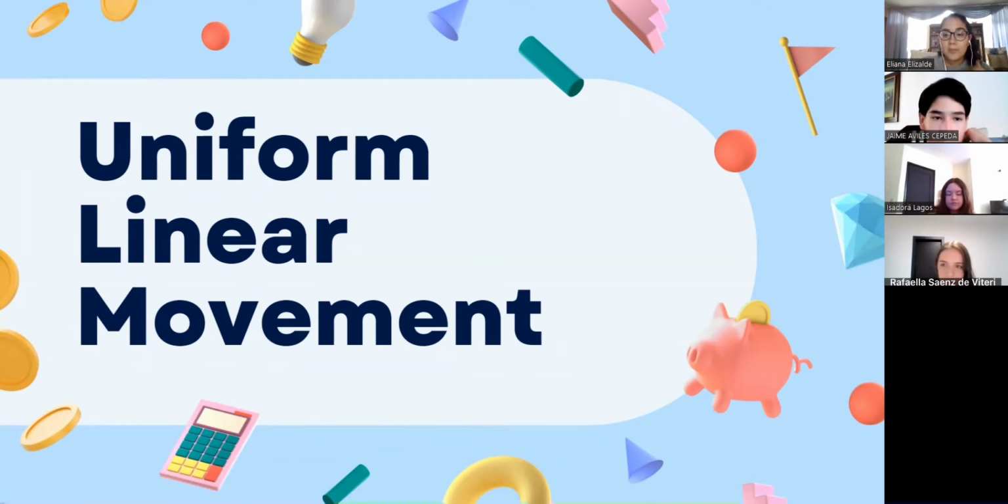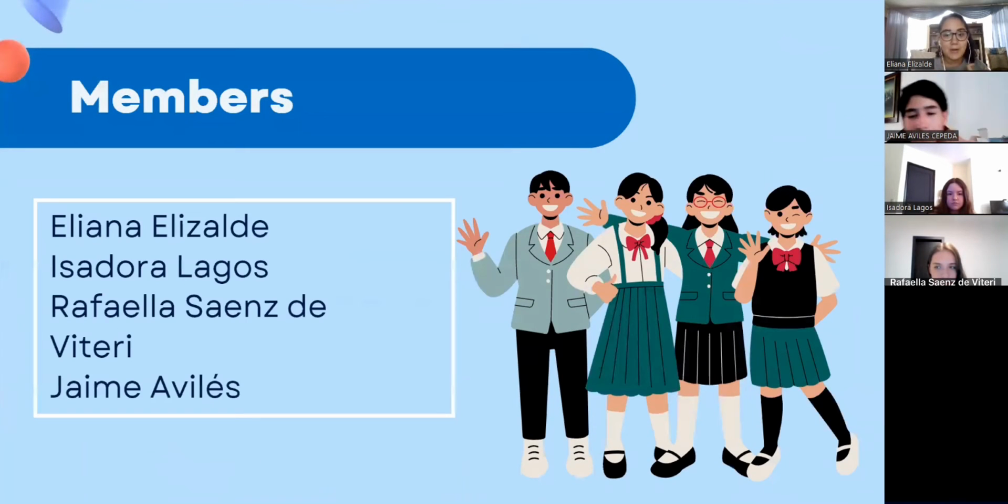Today my group and I will present you a problem with all the stuff that we have learned at the beginning of the school year: uniform linear movement. The members of my group are Isadora Lagos, Rafaela Sanzeviteri, Jaime Avilés, and myself, Eliana Lizalde. We worked very hard on this project.